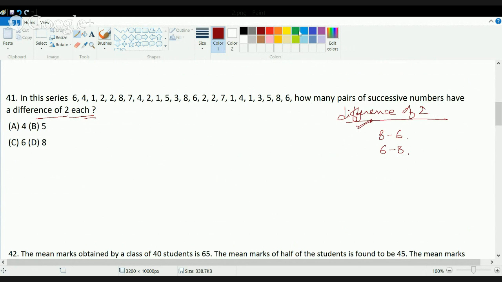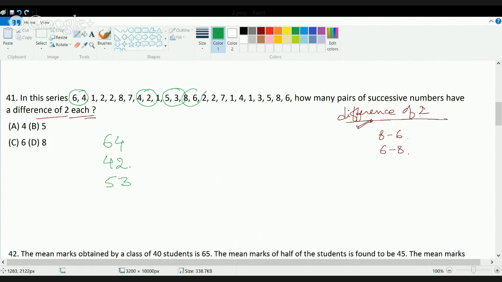So let's start picking up the terms. The first term is 6, 4. You have a difference of 2. Then 4 and 1 is 3, then 1, then 0, then 6, then 1, then 3, then again 2. So you have 4 and 2. Then again 1, 4, then 5 and 3.